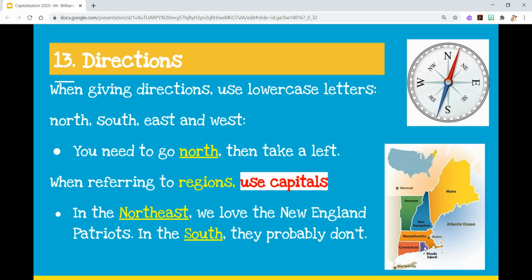This can get a bit tricky depending on the grammar rules you end up using in your specific jobs. So I'm not going to go into too much detail there, but just note in general, if you see a direction in front of a location, whether it's a state or a country or a continent, you're probably going to capitalize that, but there are some exceptions, so just be aware of that. I'm not going to be too cruel about this in middle school, but you do need to be aware that sometimes you might want to double check: do I capitalize, say, Southern California versus Southern Utah? There might be a big difference there.